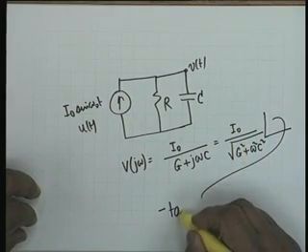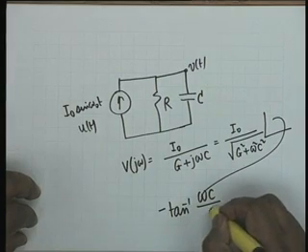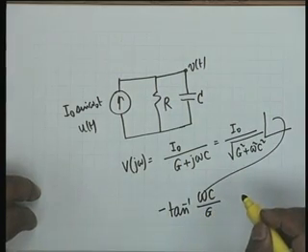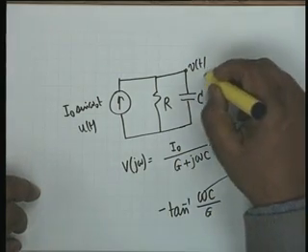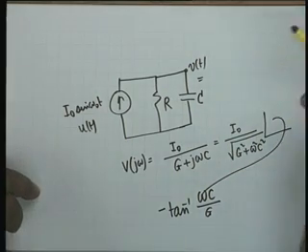So, minus tan inverse imaginary part divided by the real part. Do you know this?